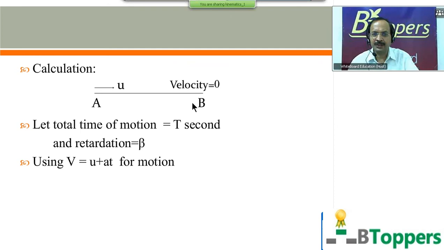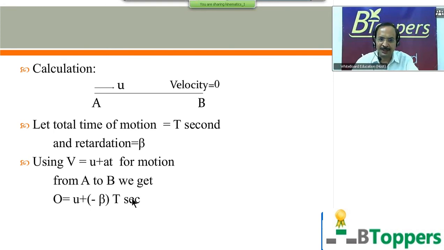So if you use the equation v equal to u plus at for the entire motion from A to B, you can say that v at the point B is 0 at small t equal to capital T seconds. So if you substitute small t equal to capital T on the right side, you can put v equal to 0 on the left side. That is equal to u plus, if retardation is beta, you can write acceleration equal to minus beta, small t equal to capital T. That is, u minus beta into capital T seconds equal to 0.